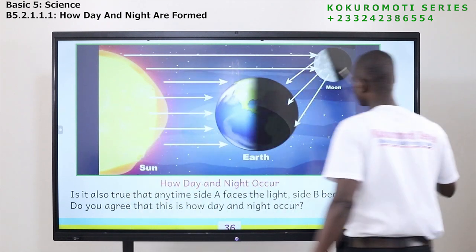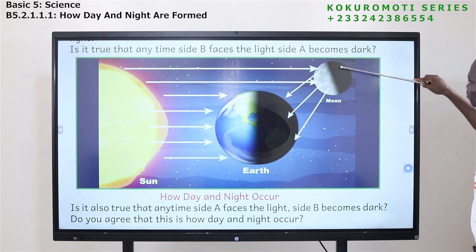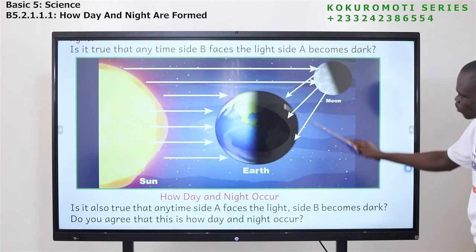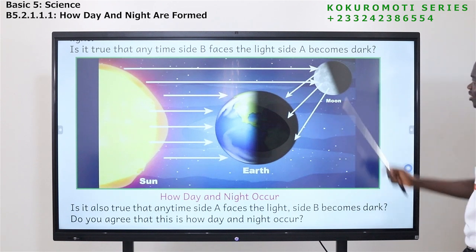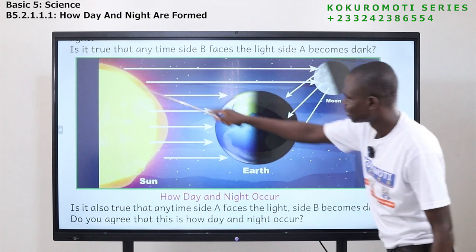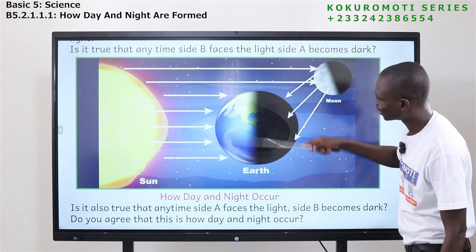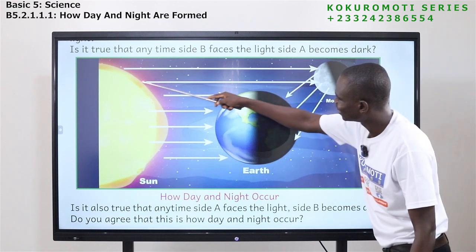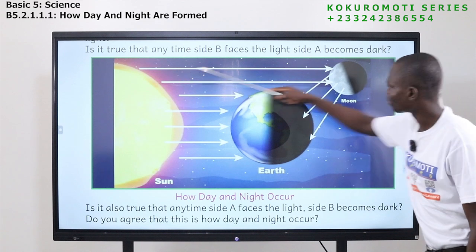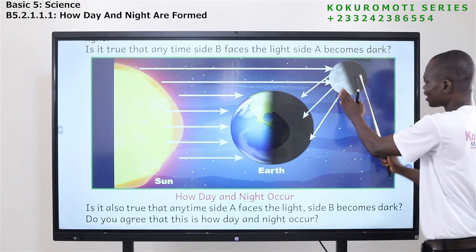You see something here. This is the moon. The moon too, part of it has light, part doesn't have light. The part that has light reflects the light and it comes to where the night is. So in the night, you see the moon giving light. That light is from the sun. You see the light coming to the earth, when it got here, the earth broke the light. But here, the moon is smaller, so the light passed here. But because we have the moon here, the moon too has broken it, and the light has been reflected here.